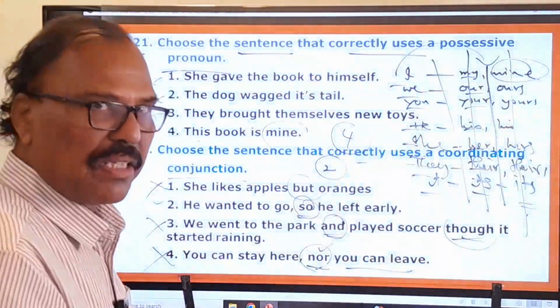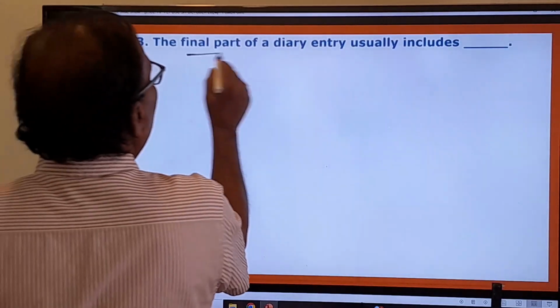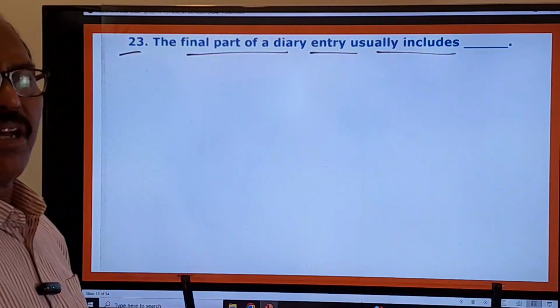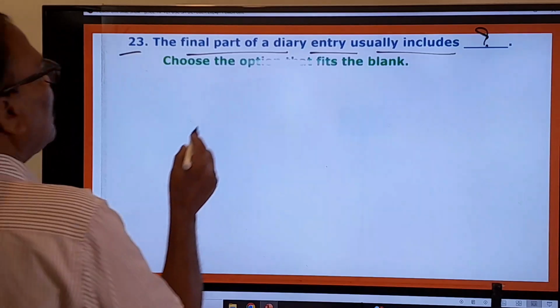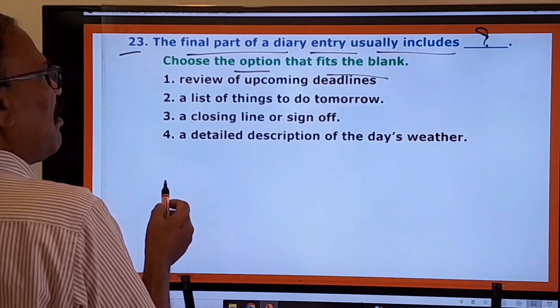All other answers are wrong. Now you move on to the 23rd one. The final part of a diary entry usually includes the final part of the diary. What will you find there in the final part of the diary? Choose the option that fits the blank. What do you find in the final part of a diary?